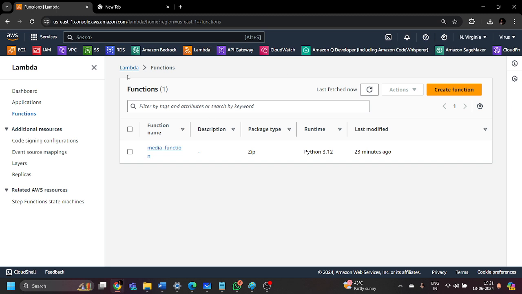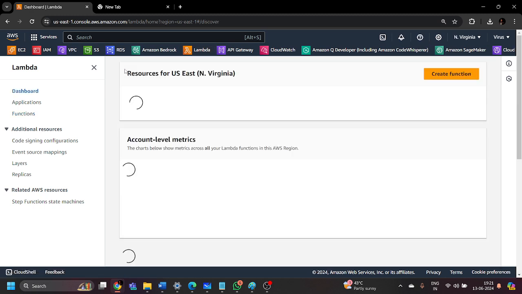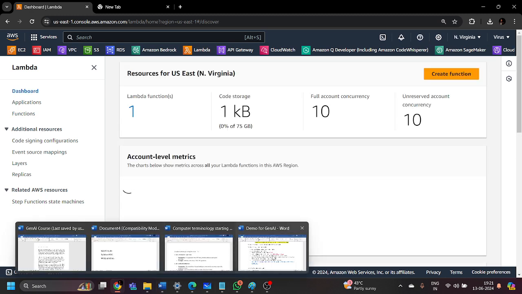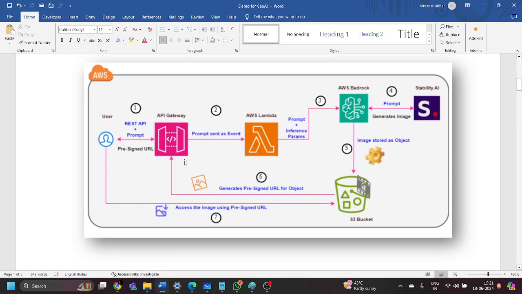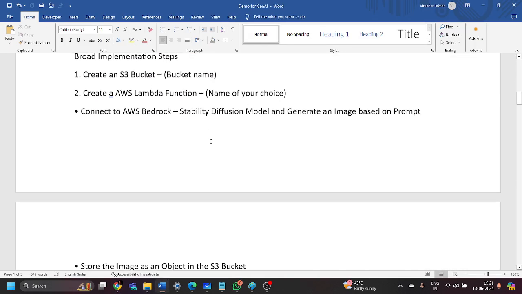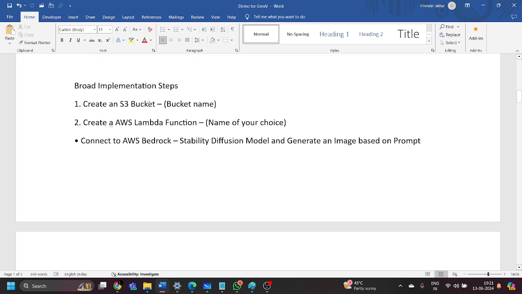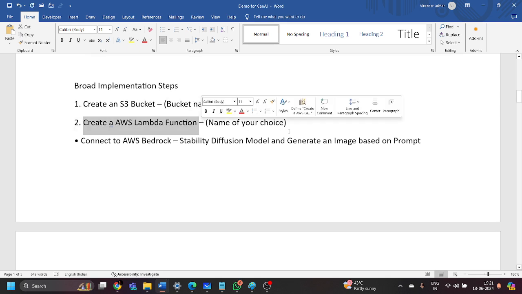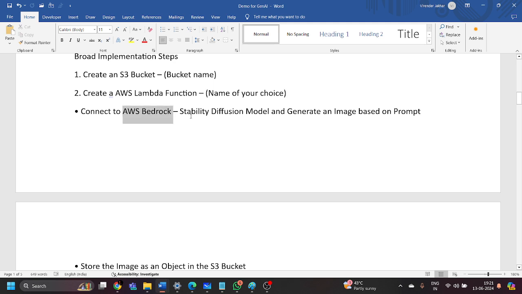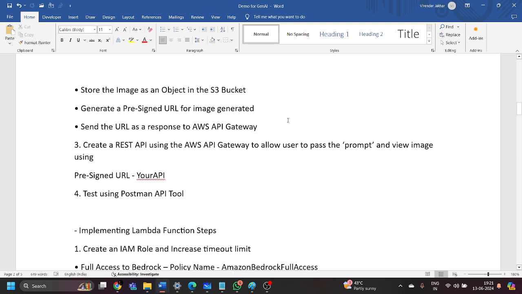And before going inside the Lambda service, let me take you to the instructions over here. This is the architecture we have discussed. The very first task, or the different tasks which we are going to perform inside this generative AI model, is that first we are going to create an S3 bucket. Then we will create an AWS Lambda function. Then we will connect the AWS Bedrock Stable Diffusion model to generate the image based on the prompt which we are going to provide. Then we are going to store this image as an object in S3.